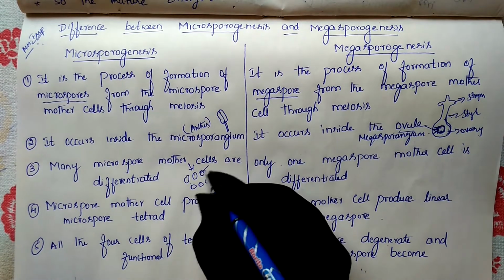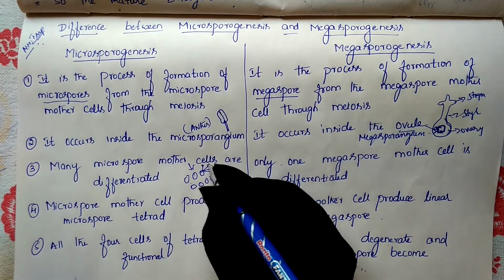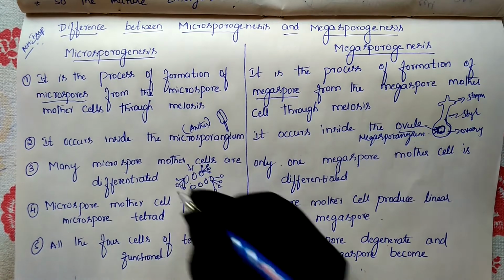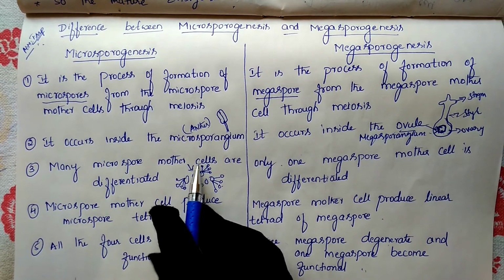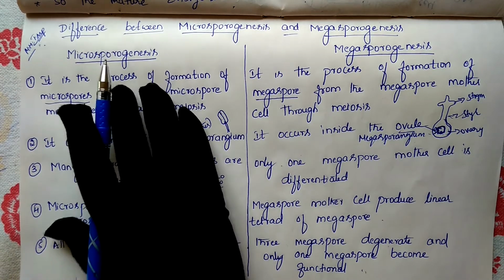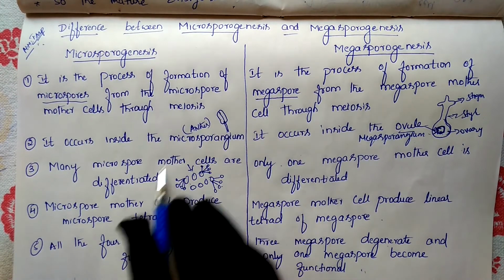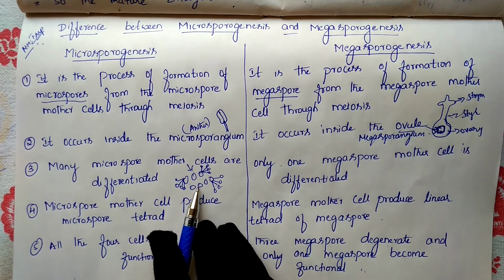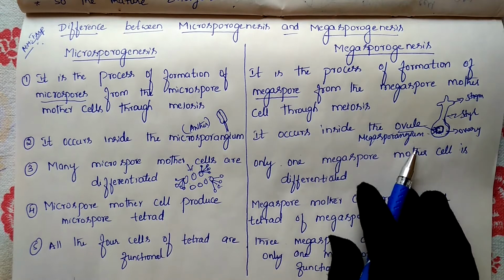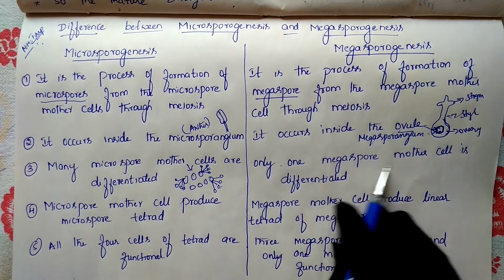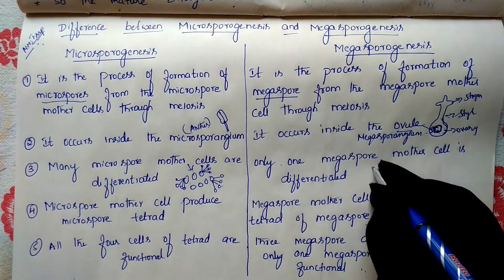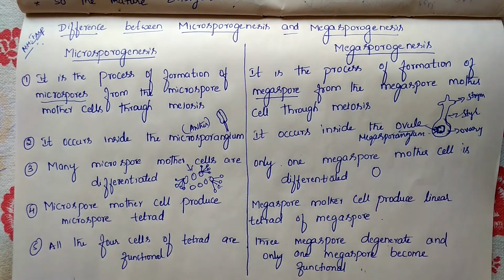In the same manner, this will also be like this. So many microspore mother cells are differentiated in the microsporangium inside the anther. Whereas in the megasporangium, only one megaspore mother cell will be present.